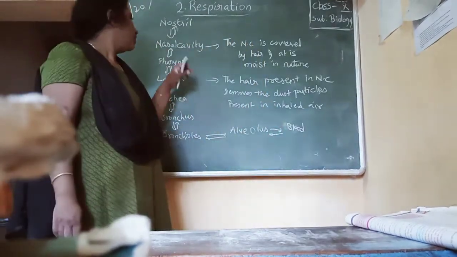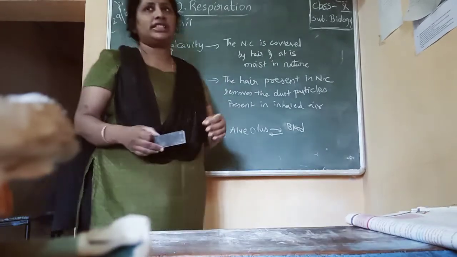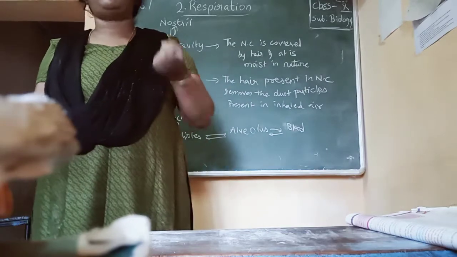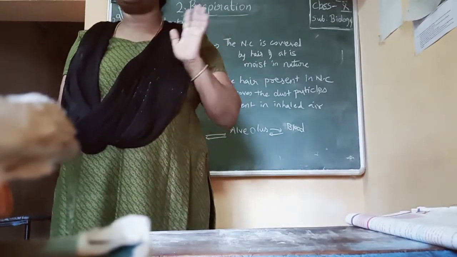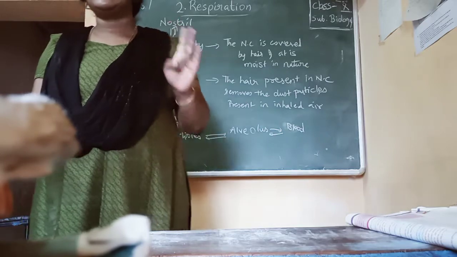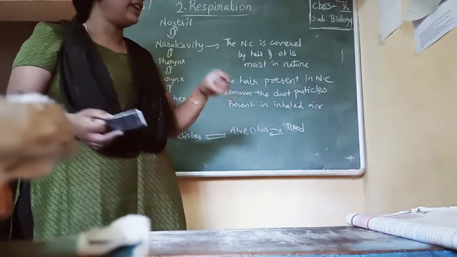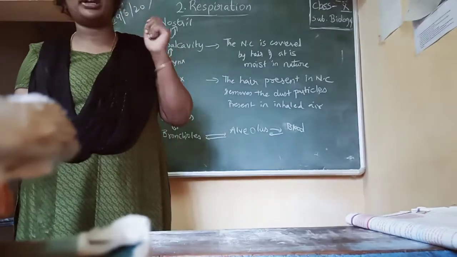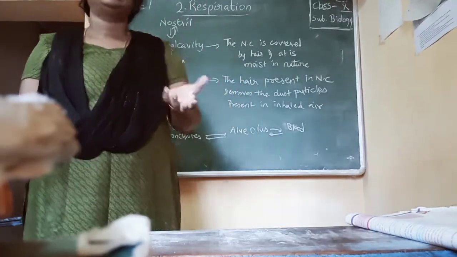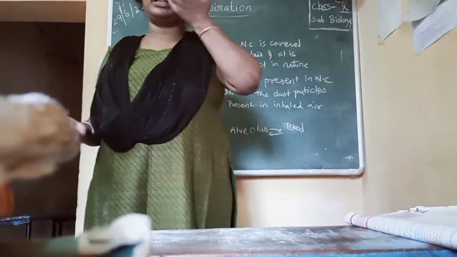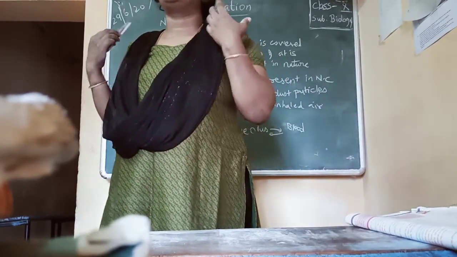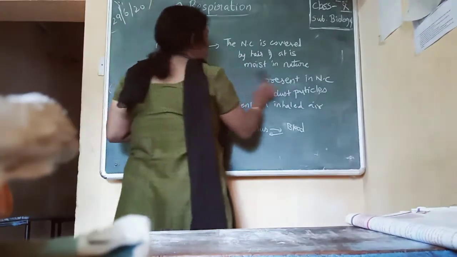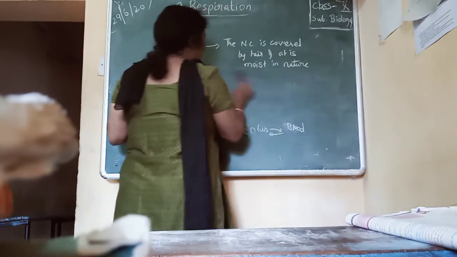So the hair removes the dust particles present in the inhaled air. Okay. Now, why is it moist in structure? What is the second function of the nasal cavity? First is to filter the air, that is to remove the dust particles. The second function is, we can observe that the nasal cavity is wet or moist in nature. Moist means wet, because the air which is entering into the nasal cavity is cooled through this moisture.